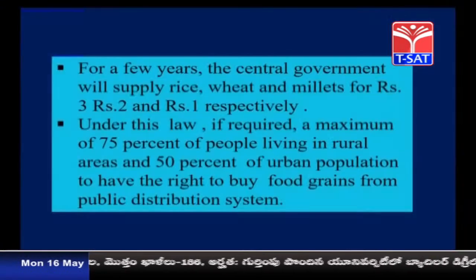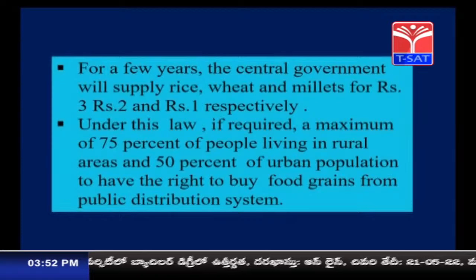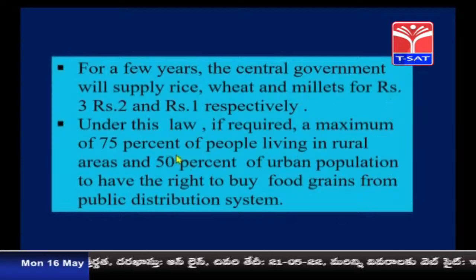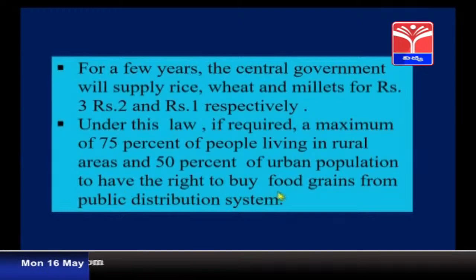For a few years, the central government will supply rice or wheat, whatever is the staple food, at a price of rupees 3, rupees 2 and rupees 1 only. So, under this law, if required, a maximum of 75% of people living in rural areas and 50% of the urban population have the right to buy food grains from the public distribution system.